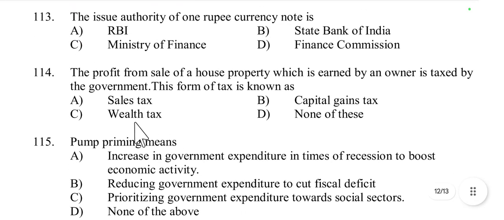Then question number 114. The profit from sale of a house property which is earned by an owner is taxed by the government. This form of tax is known as sales tax, capital gains tax, wealth tax, or none. This is called capital gains tax, because capital gains tax applies to profit from the sale of a capital asset such as house property. So it is capital gains tax.